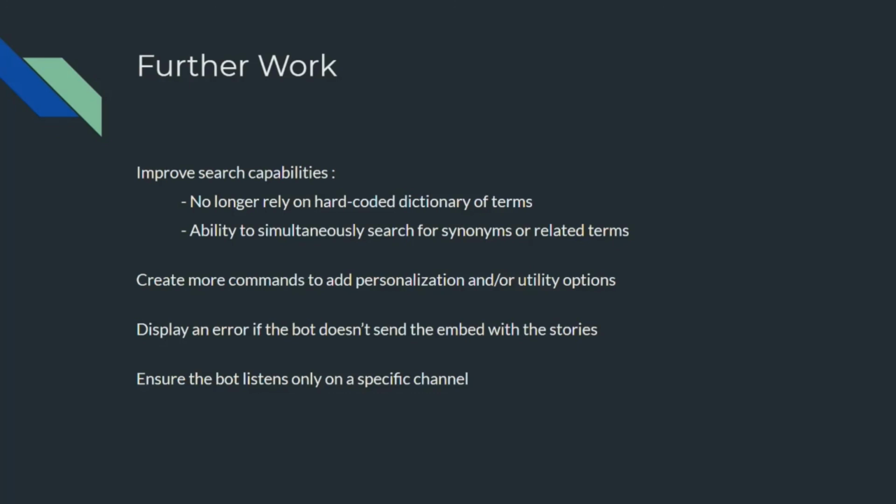Moving on to further work, something that we had been discussing is to really improve the search capabilities. Right now, as you saw, our search terms rely on a static hard-coded list of terms. Something that we would want to do in the future is build a script that scrapes all of the titles for the first 100 or so responses, and generates a list of keywords based on that, fresh every day. That way you can always have a list of pertinent topics daily, so that there are always results.